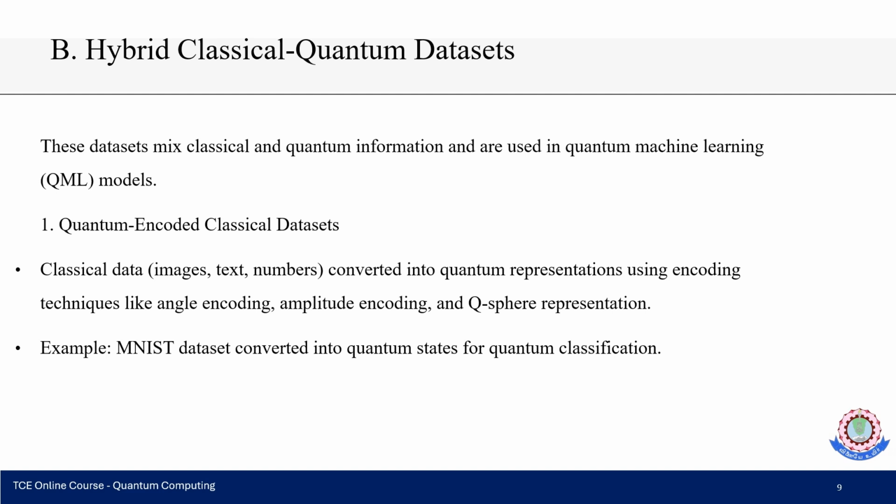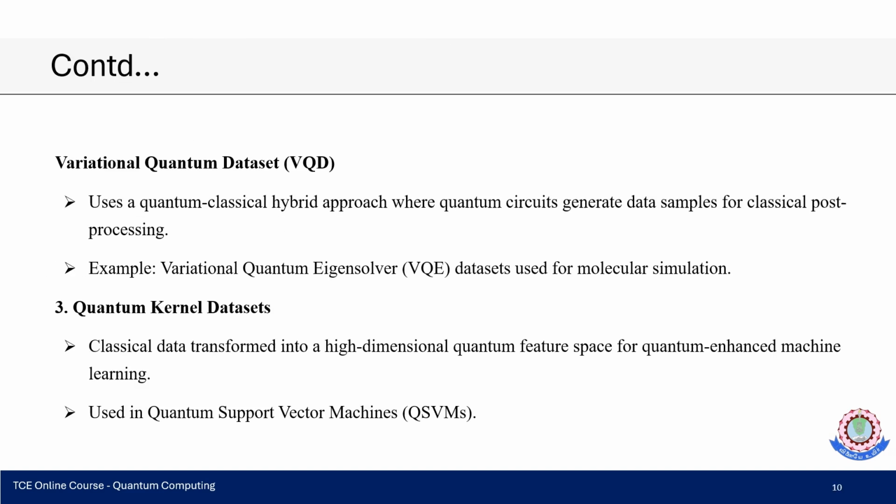And the second part is the hybrid classical quantum dataset. These datasets mix classical and quantum information and are used in quantum machine learning, QML. Quantum encoded classical dataset: classical data is converted into quantum representation using encoding techniques like angle encoding and amplitude encoding, and Q-sphere representation. Here we can have different kinds of datasets. For example, the MNIST dataset converted into quantum states for quantum classification.